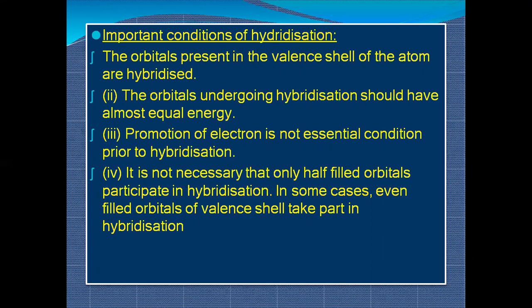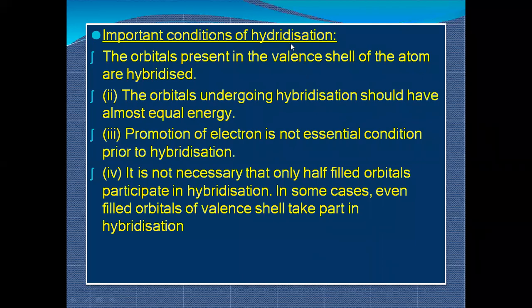The orbitals undergoing hybridization should have almost equal energy. All right. So those orbitals which have nearly equal energies can hybridize and can overlap. But orbitals which have a difference in their energy will not overlap. For example, 1s will not combine with 3d because there is a much larger energy difference between the first shell 1s and 3d. So all those orbitals which have nearly similar energy can combine with each other.